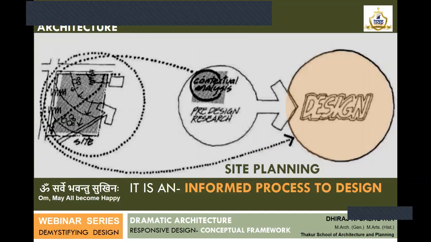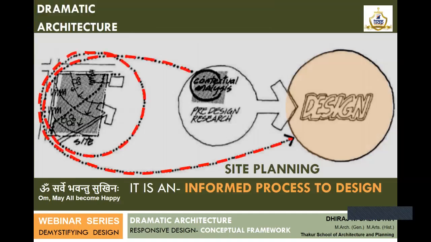And finally, if I have to conclude, dramatic architecture is a well-informed process. So you have a site, you have to do an analysis, you have a program, you have to mix that program with the site analysis, and then finally you have to come out with a design outcome. So if you ask me in one sentence, what is dramatic architecture?